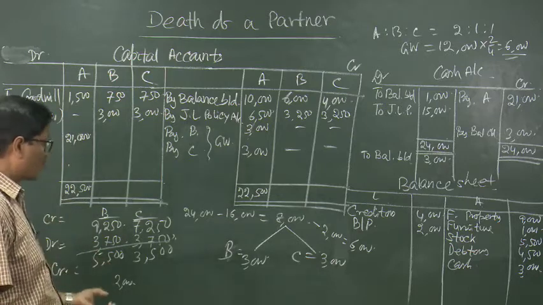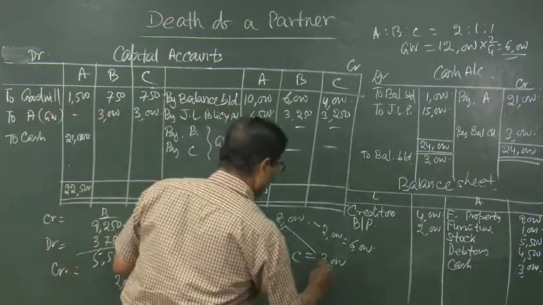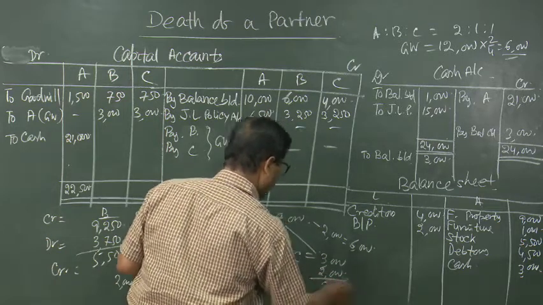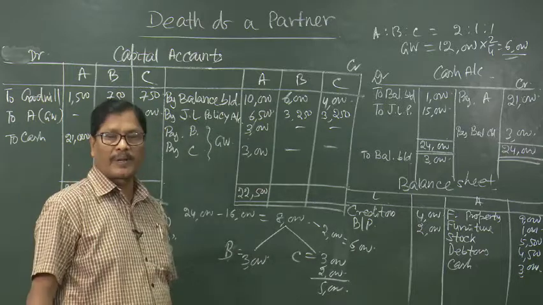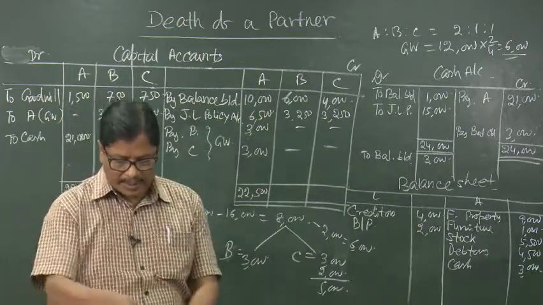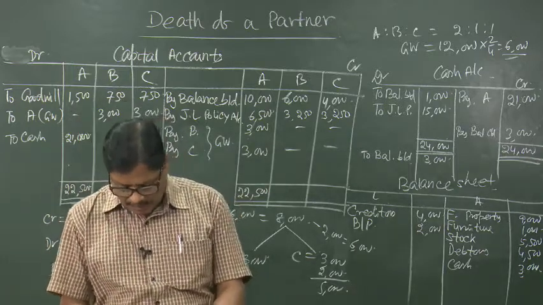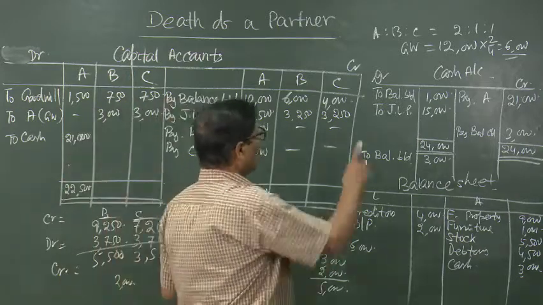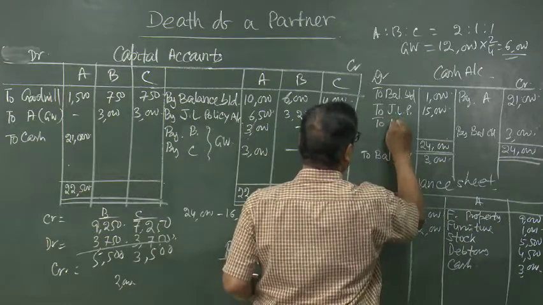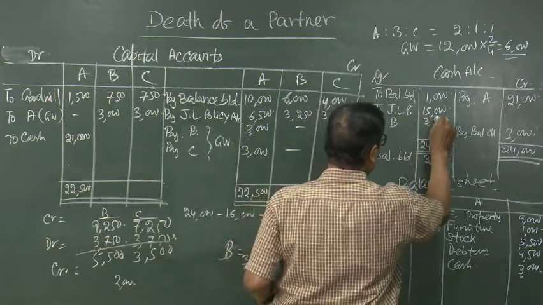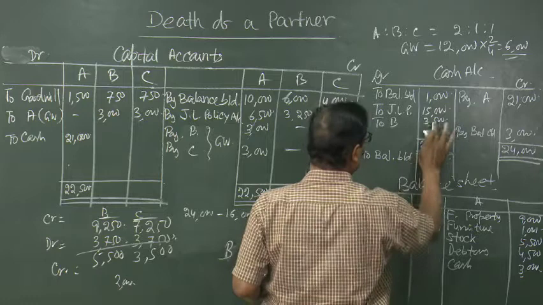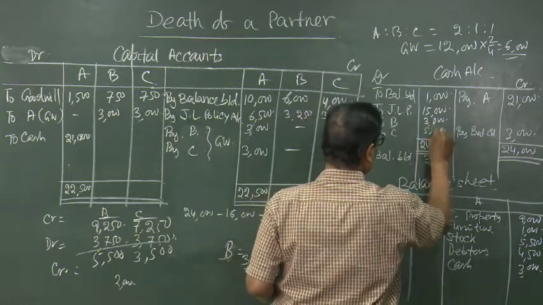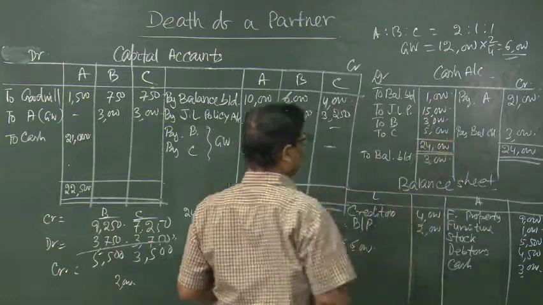So, excess 2,000 will have to be brought by C. In this way C will bring 5,000 and B will bring 3,000. C's capital account will be credited 5,000 and B's capital account will be credited 3,000. The entry will be cash account debited, B 3,000 and C 5,000. In this way it is coming to 24,000.